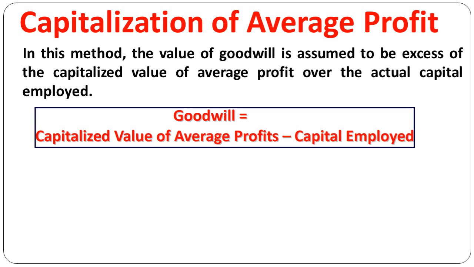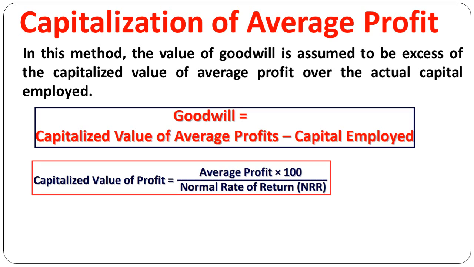Goodwill is equal to the capitalized value of average profit minus capital actually employed in the business. How will we calculate the capitalized value of average profit? The capitalized value of average profit is equal to average profit into 100 divided by normal rate of return. So from the average profit, we will calculate the capitalized value of average profit. By dividing with NRR, we will get a certain amount of investment. That investment is called the capitalized value of average profit.